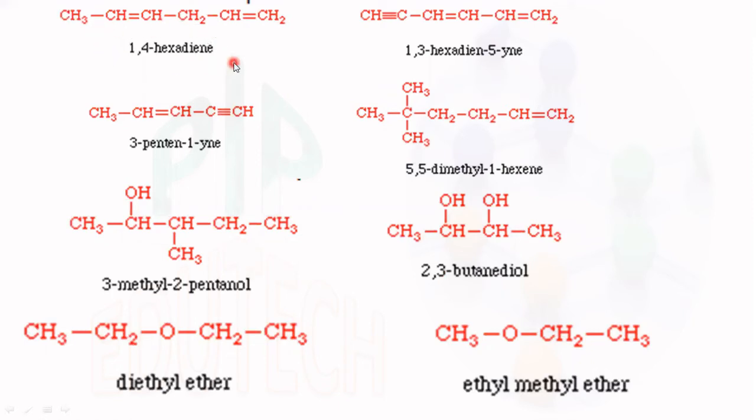1,4-hexadiene. The numbering is 1, 2, 3, 4. The first position and fourth position have double bonds, and there are 6 carbon atoms.